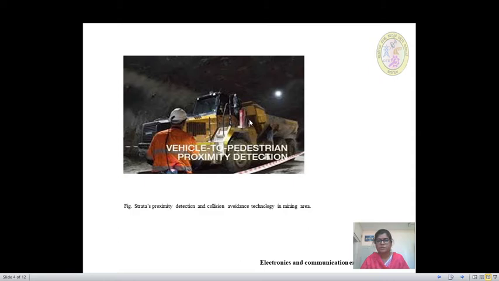It will take the measures to automatically turn off this vehicle so that the collision can be avoided. So in this, interactions included are vehicle to vehicle, vehicle to person, and vehicle to any stationary object or structure.